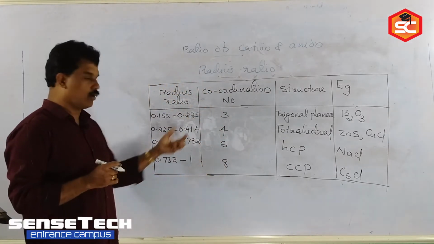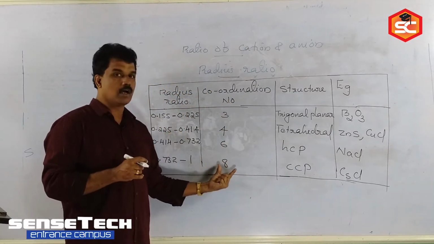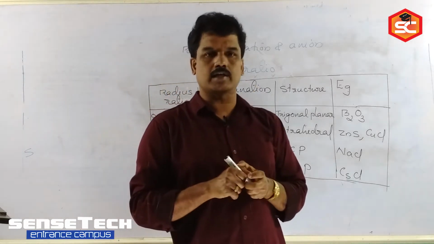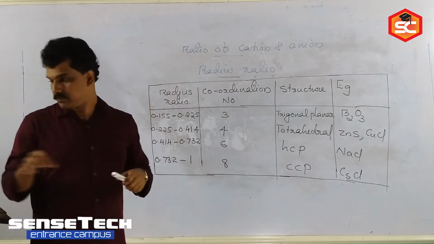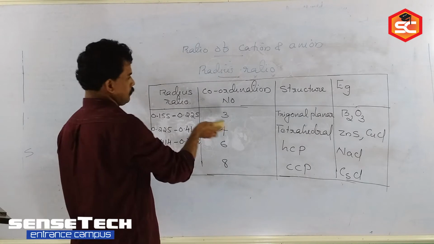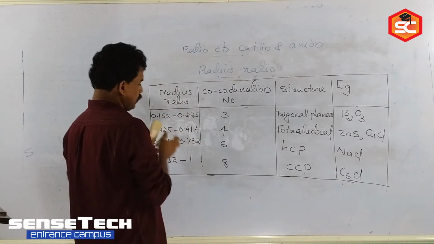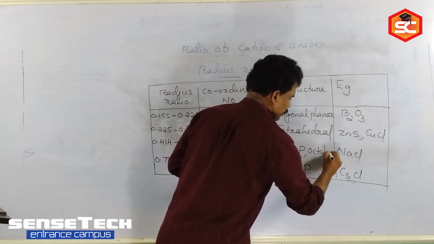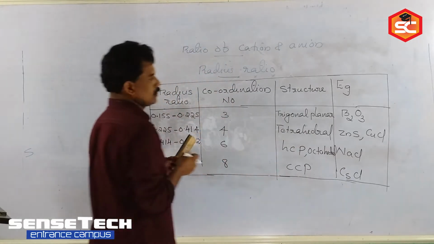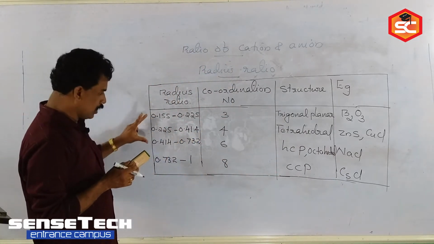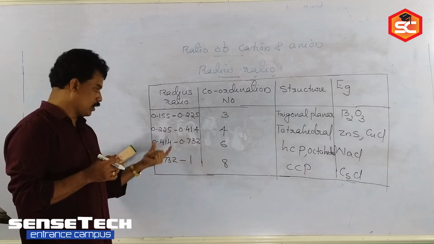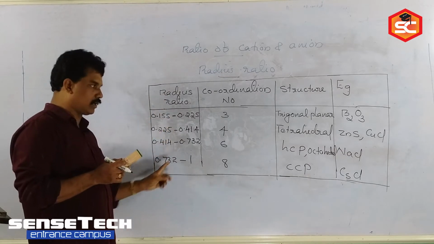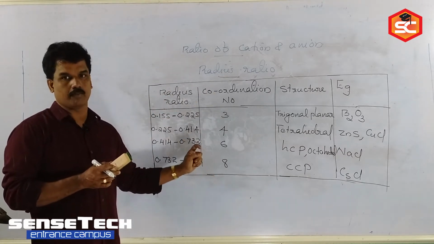So based on the radius ratio we can identify the coordination number of the crystal. Coordination number means a particular constituent particle is in direct contact with how many other particles. Here we can write octahedral. This radius ratio, all these values and coordination numbers you have to learn by heart, because in the question when a ratio of cation and anion is given, you calculate which range you are getting, and from the options you can choose the coordination number of the crystal.